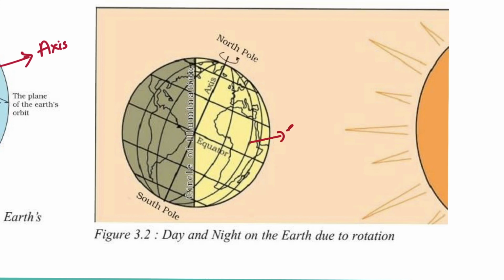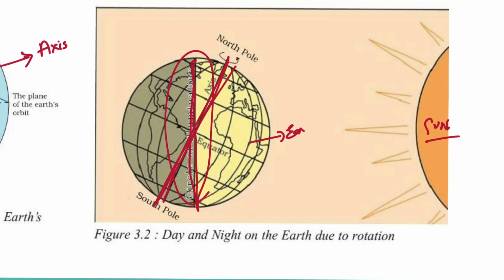The earth receives light from the sun, but due to the spherical shape of the earth, only half of the earth is exposed to sunlight at a time. The portion facing the sun experiences day, while the other half experiences night. The circle that divides day from night on the globe is called the circle of illumination. The circle does not coincide with the axis, as you can see in this figure. This is the axis, and this is the line of the circle of illumination. They do not coincide with each other.